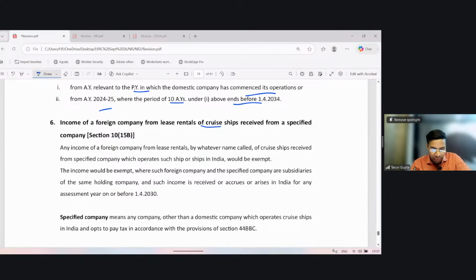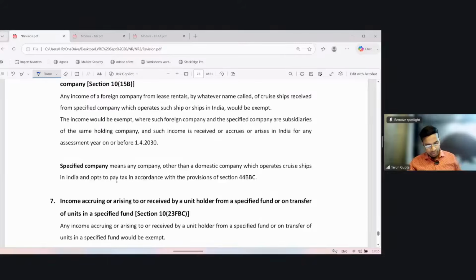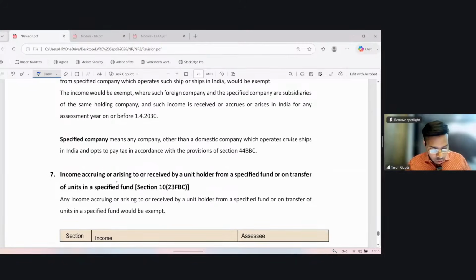The income would be exempt where such foreign company and the specified company are subsidiaries of the same holding company, and such income is received or accrued or arises in India for any assessment year on or before 1st April 2030. Scope: specified company means any company other than a domestic company which operates a cruise ship in India and ought to pay tax in accordance with the provisions of section 44BBC.